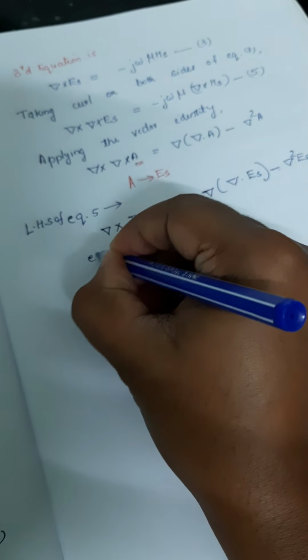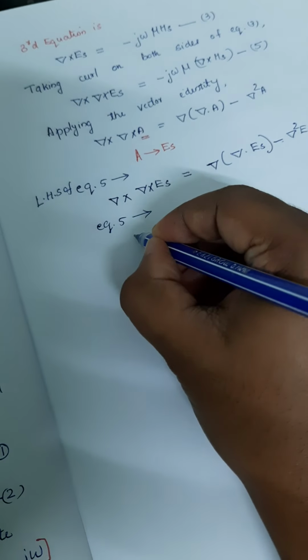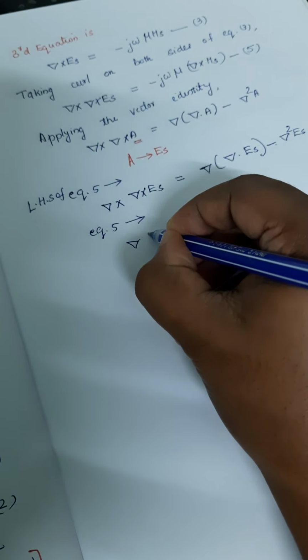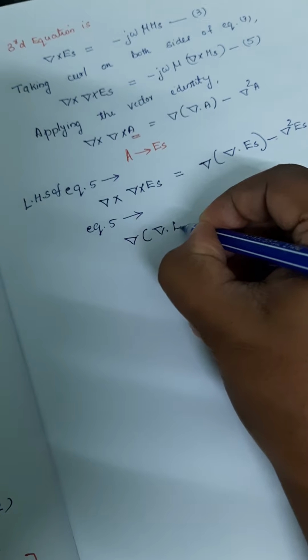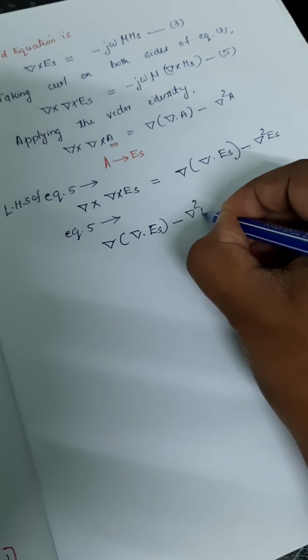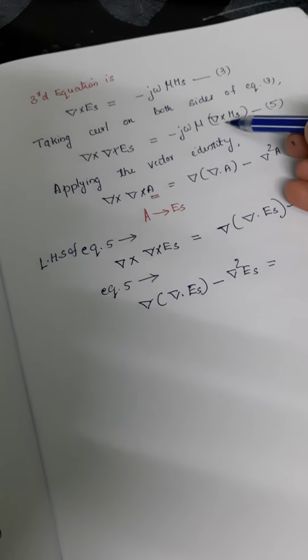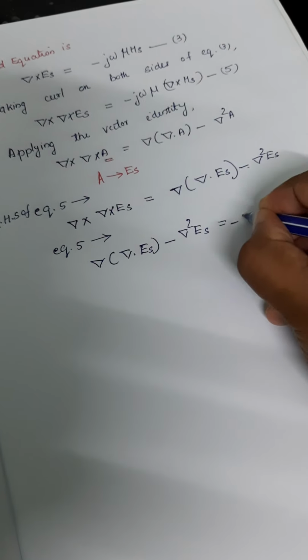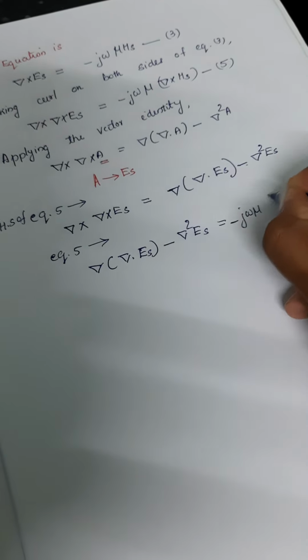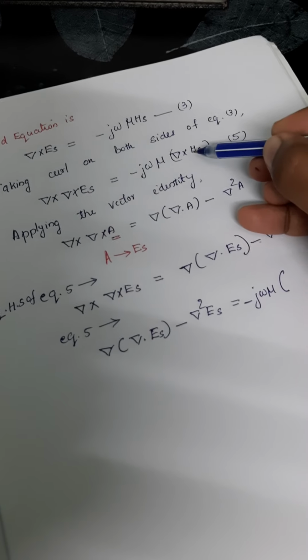And equation number 5 again can be written as del into del dot E of s minus del square E of s will be equal to the right hand side of equation 5, that becomes minus j omega mu into del cross Hs.